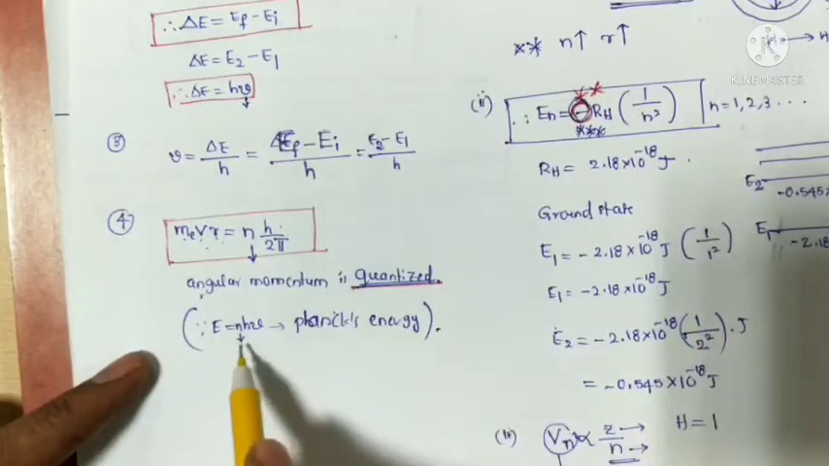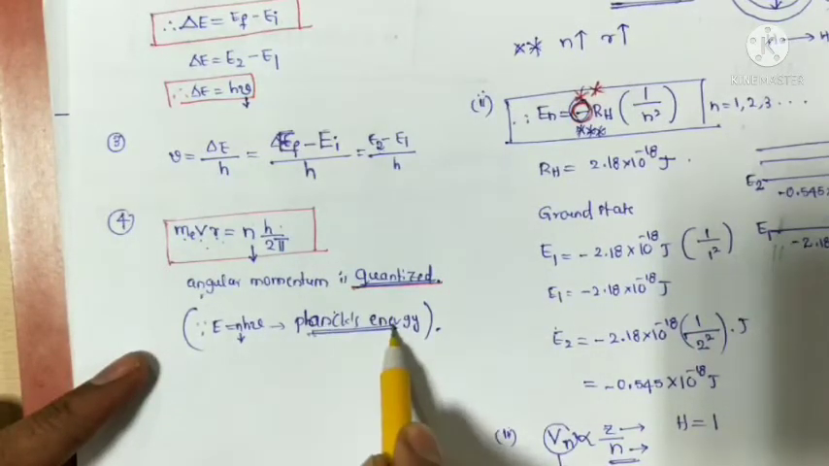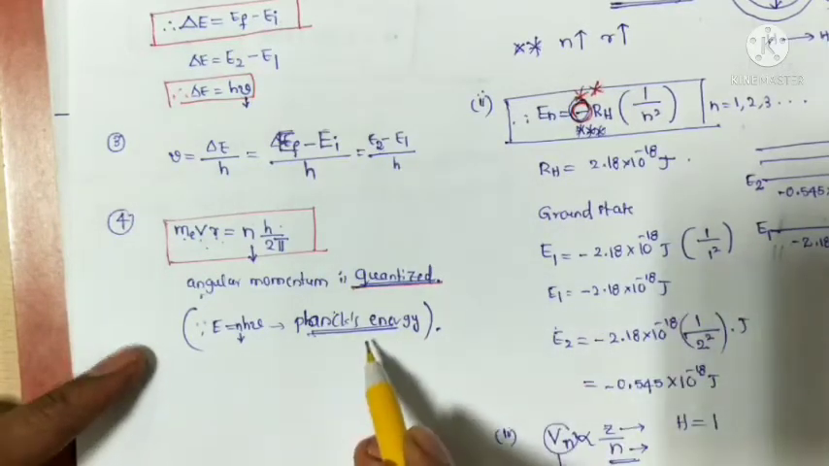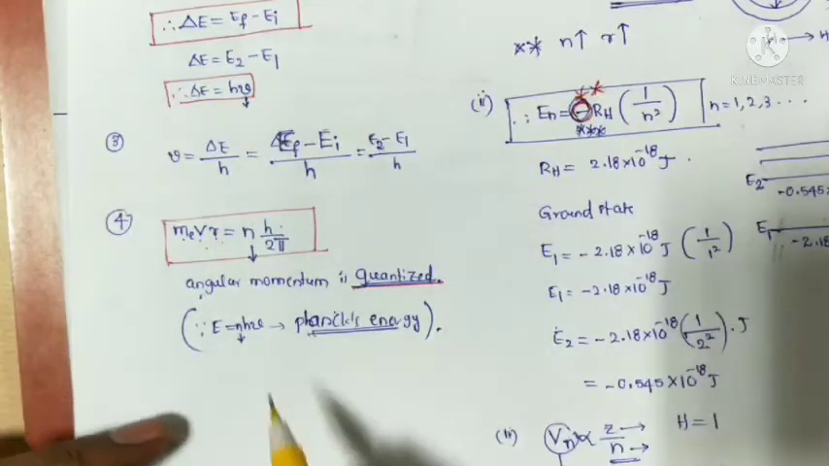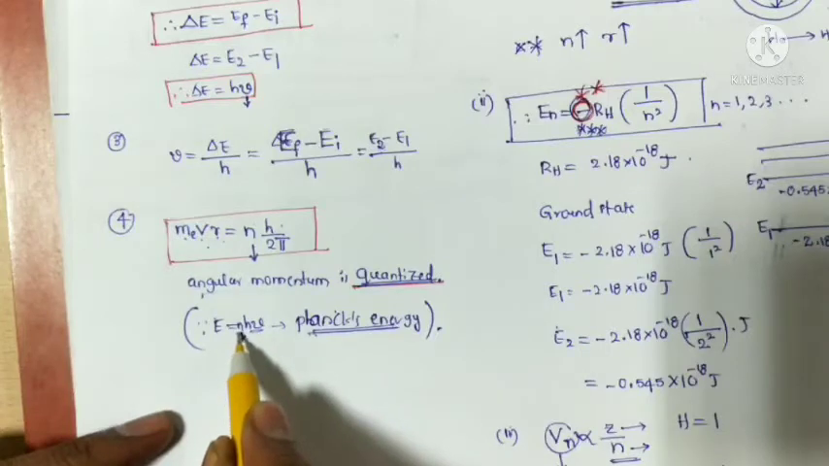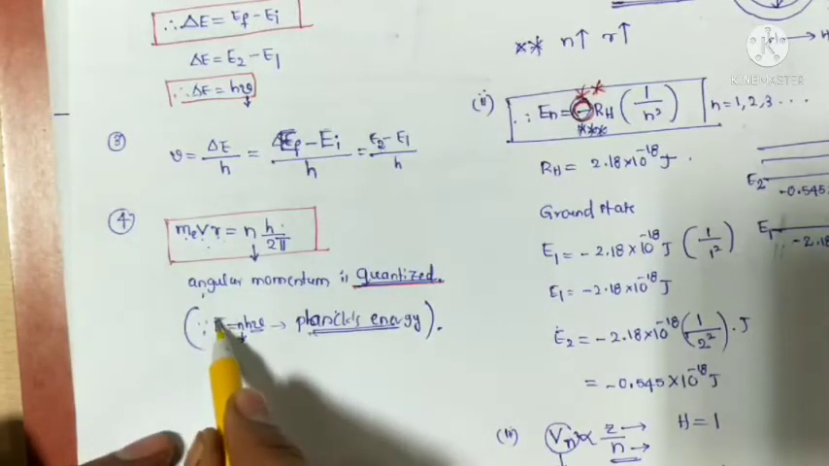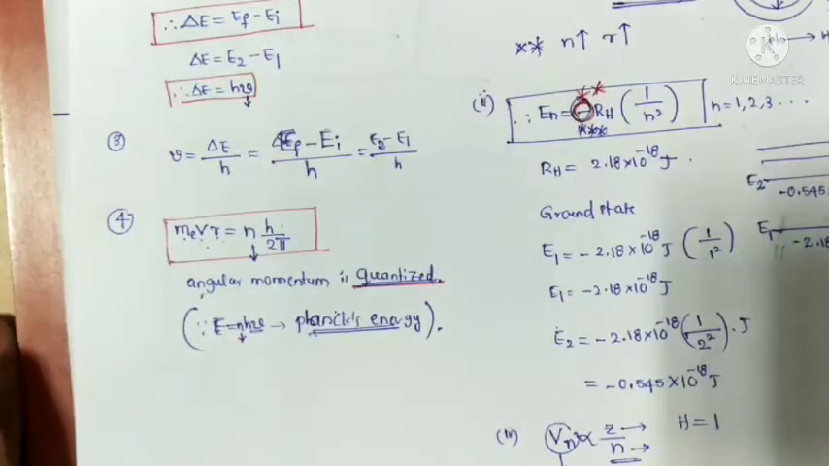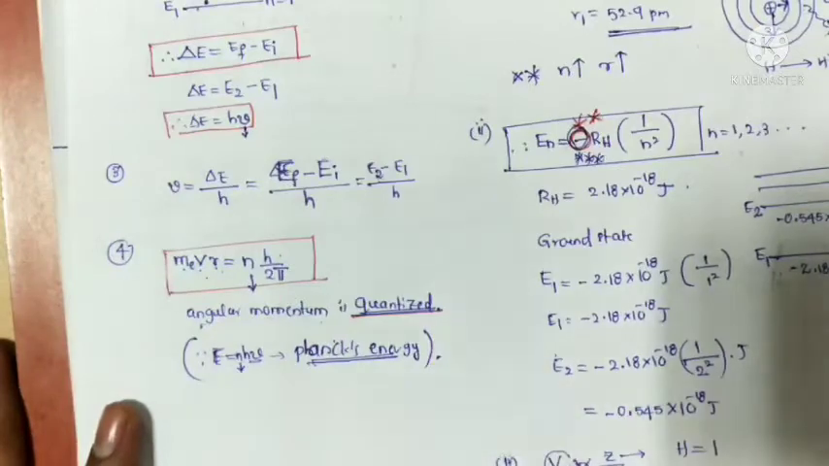For example, remember Planck's quantum theory. In Planck's quantum theory, energy is absorbed or emitted in a discrete manner, which is nothing but quantized. So energy h nu multiplied by integers means the energy is quantized. Like this, here the angular momentum of the electron is also quantized.